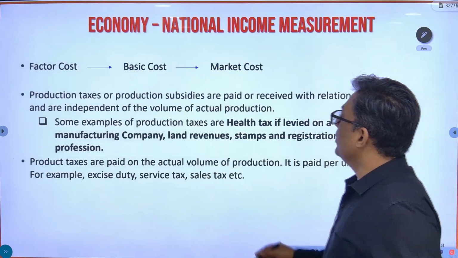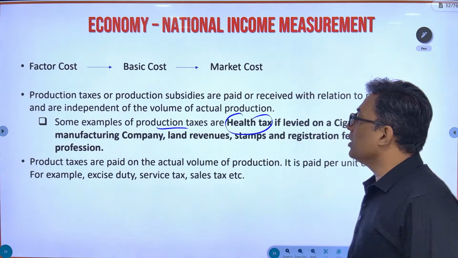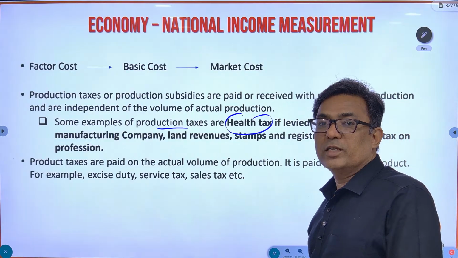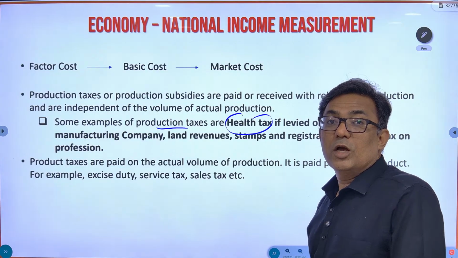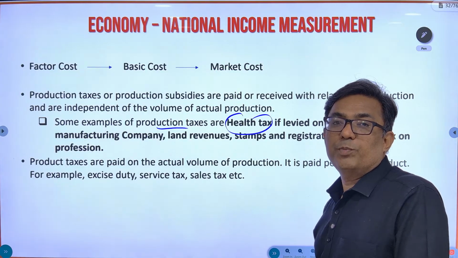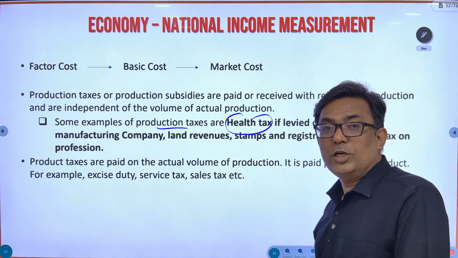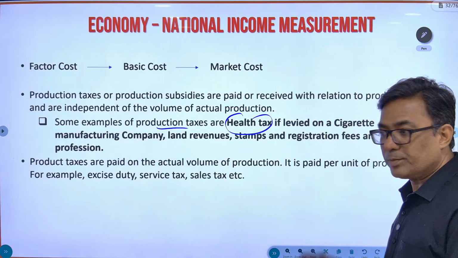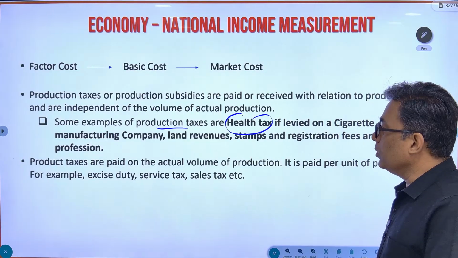Okay, so what are some examples of production taxes? Health tax, if levied on a cigarette manufacturing company. Cigarette is injurious to health. So if health tax is levied not on how much is produced, but just because you are producing cigarettes, you will have to pay health tax. So health tax in this case becomes a production tax. Understood? Check whether you have understood.